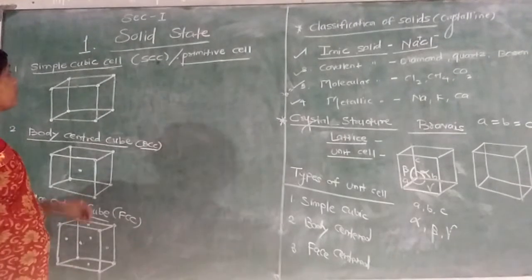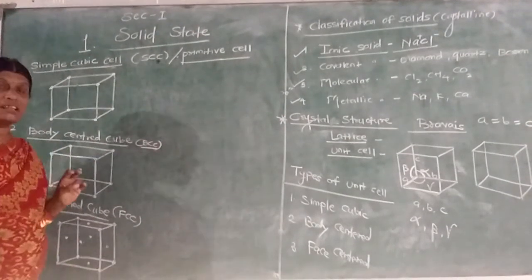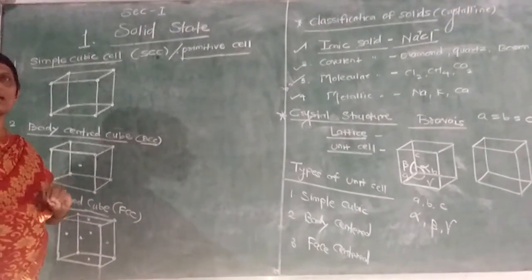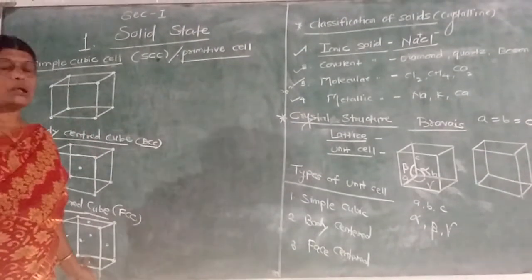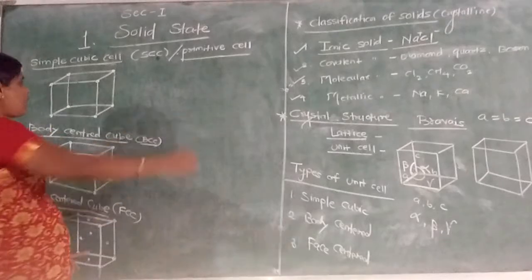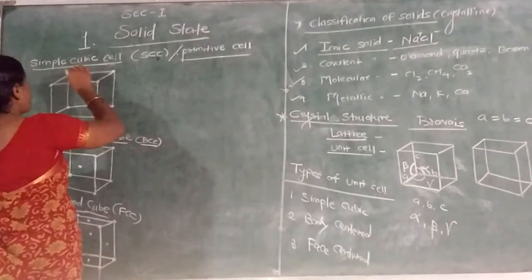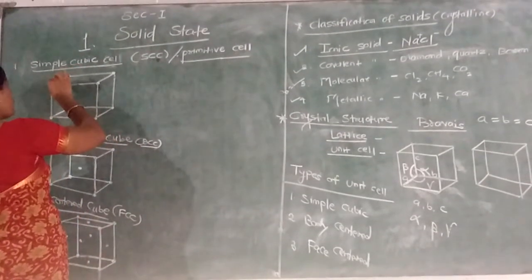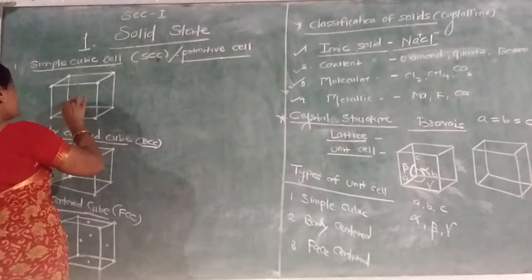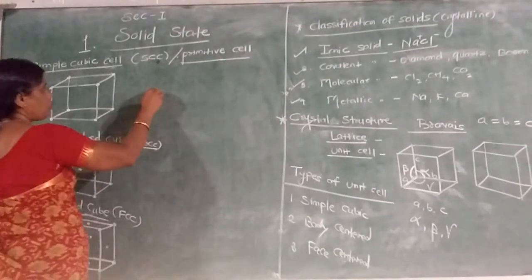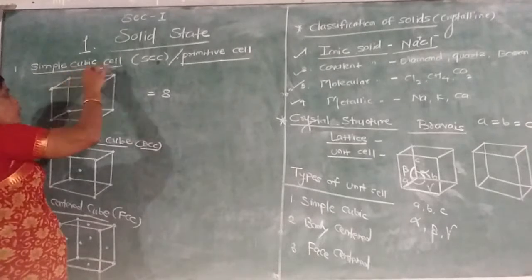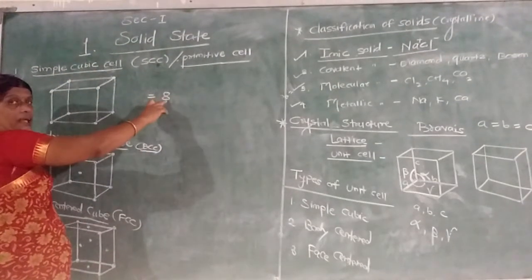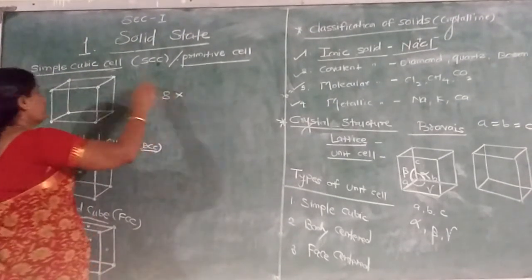Now see, a question will come for 1 mark or CET: how many atoms are present in each unit cell? This is very important for the CET. So remember, I am explaining. Total how many atoms at the corners? 1, 2, 3, 4, 5, 6, 7, 8. So total 8 corners: upper 4, down 4.